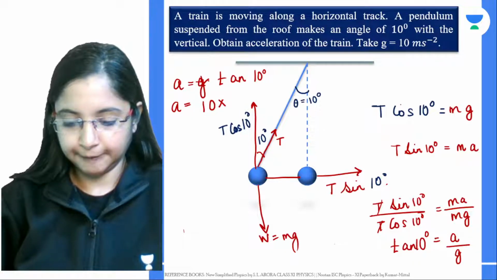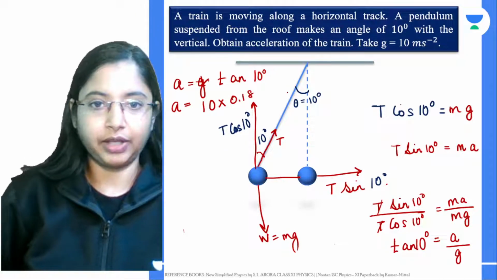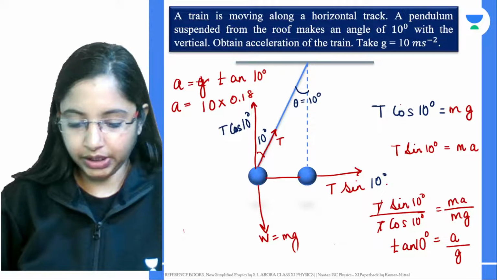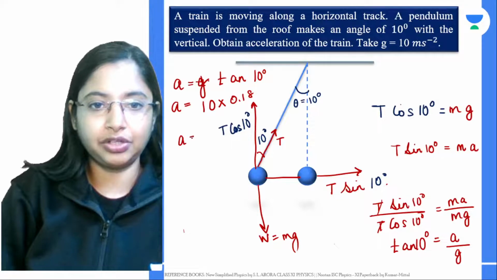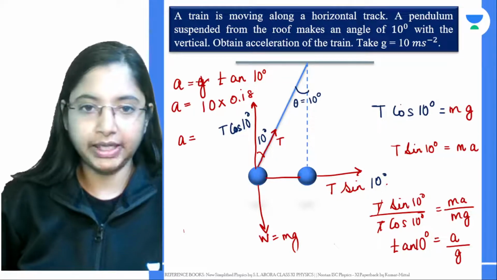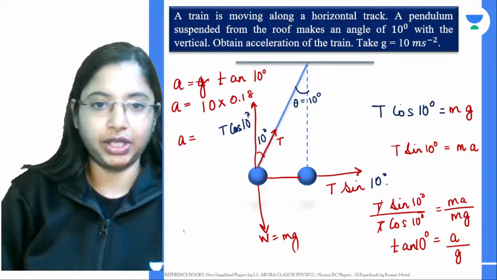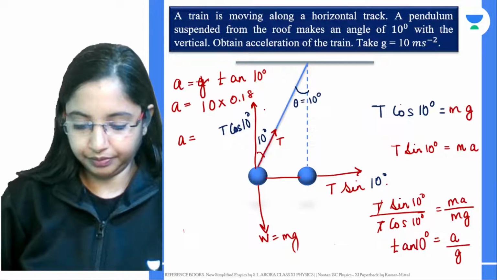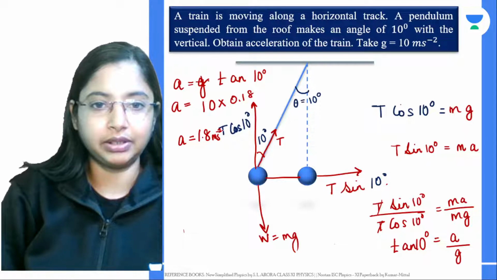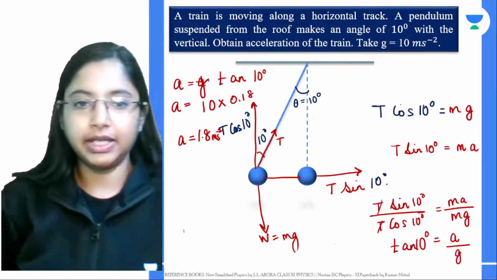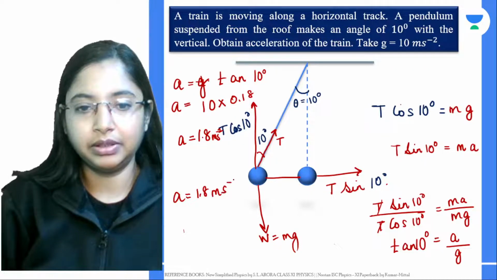Okay, tan 10 degrees is somewhere around 0.18. Okay, that's the value. So from here, if you see, acceleration due to gravity, 10 into 0.18, is 1.8, right? So the acceleration of the train is going to be around 1.8 meters per second squared. So in this case, the train's acceleration is going to be 1.8 meters per second squared.